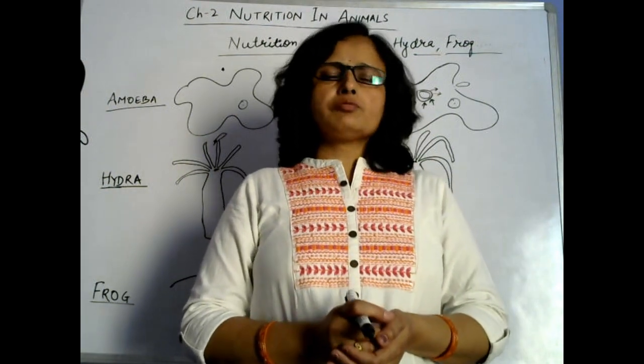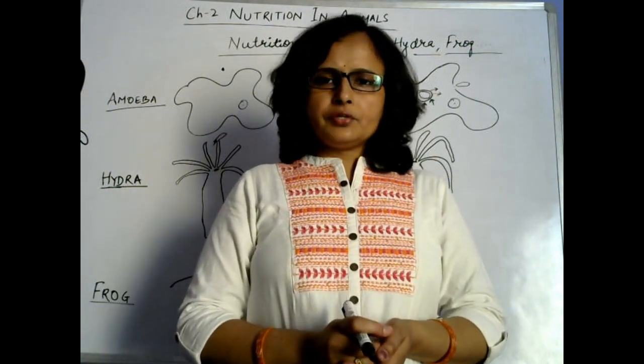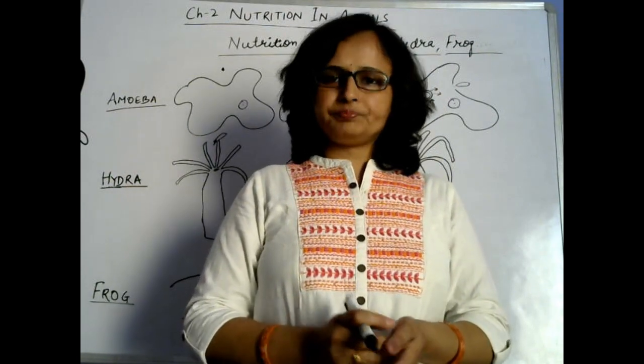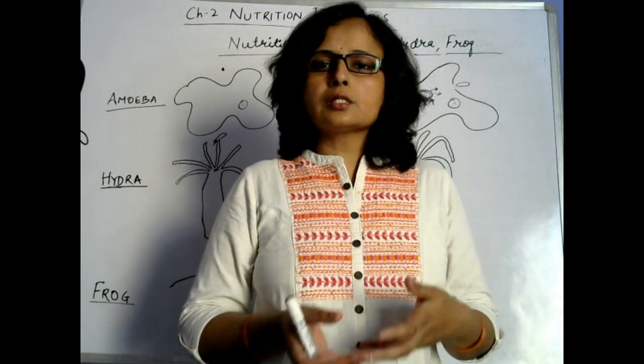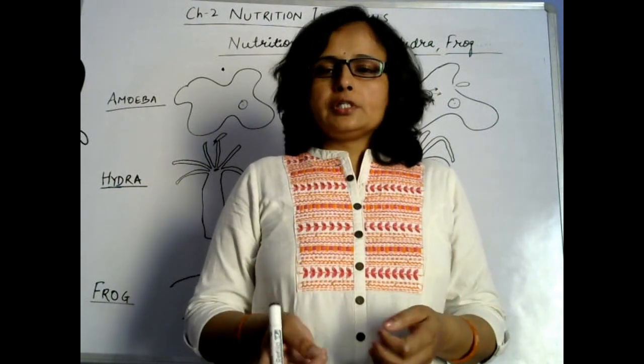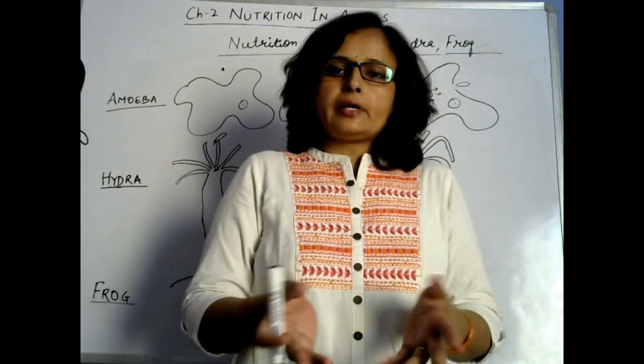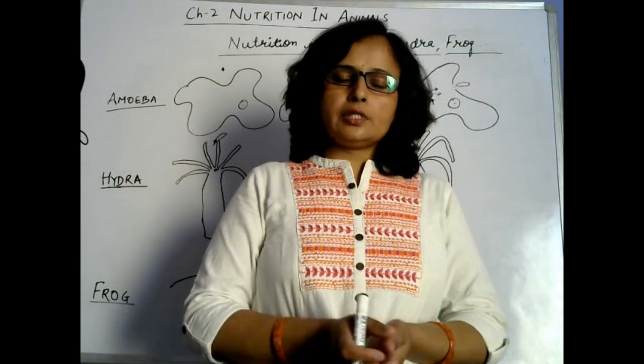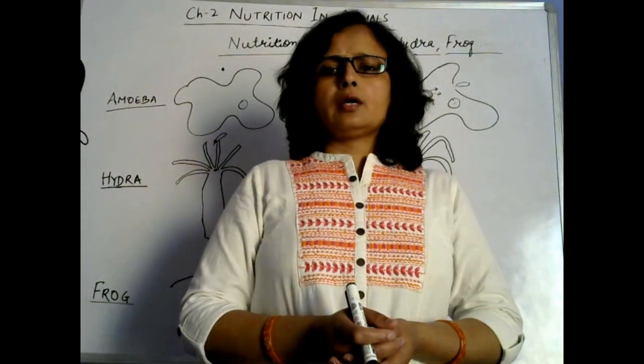Houseflies have a feeding tube, by which they suck food nutrients from food materials. This is how nutrition takes place in different smaller animals.